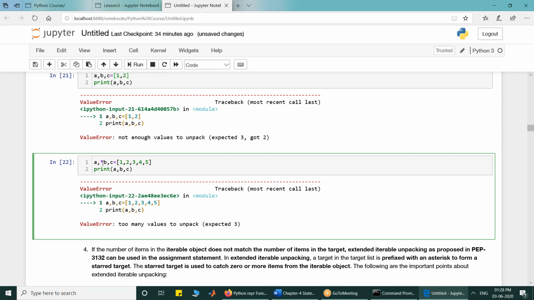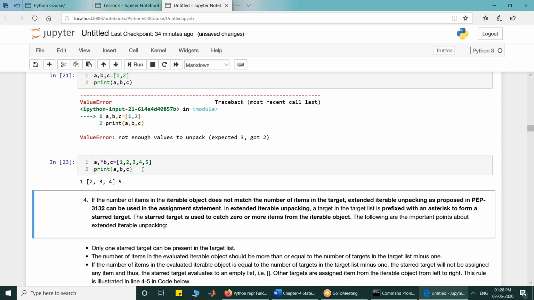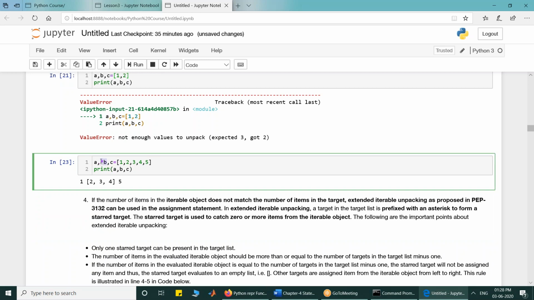But extended iterable unpacking says that you put one asterisk on one of the targets, and if you do that and execute it, this starts working fine. This is known as a star target, to which we have prefixed an asterisk. A star target can catch 0 or more items.